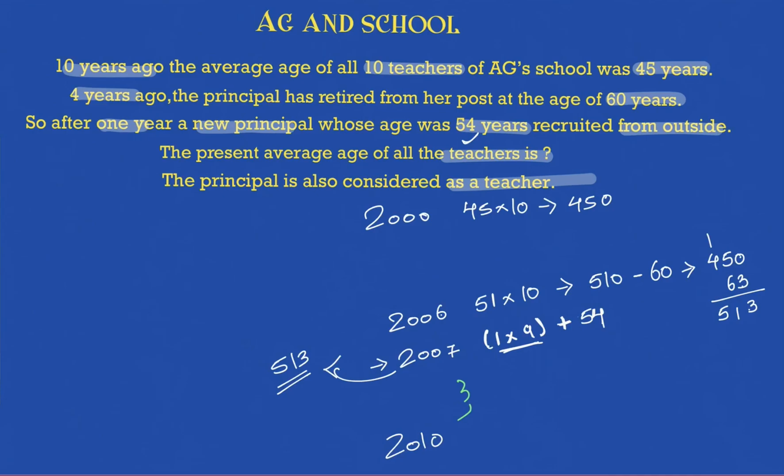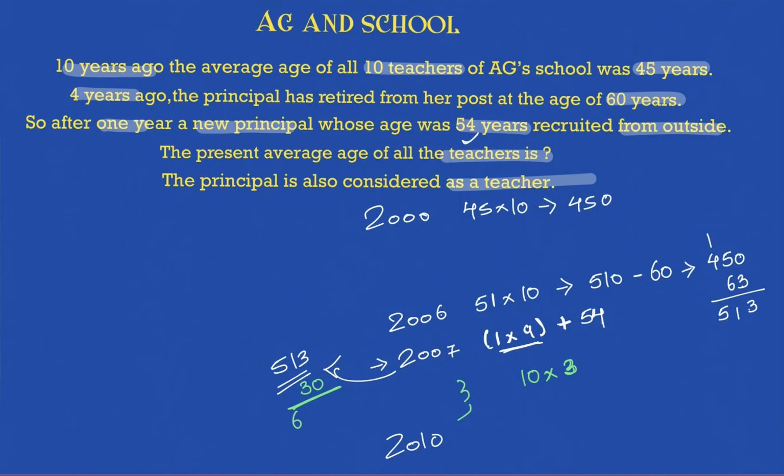Now what will happen in these remaining 3 years? How many teachers are here? Now 10 teachers are here. All the teachers will add how much age? 3, right? Because they will be 3 years older, so plus 3 to the age of each teacher, such that they will add 10 into 3, which is nothing but 30 to this. Correct? So what is the addition coming out to?